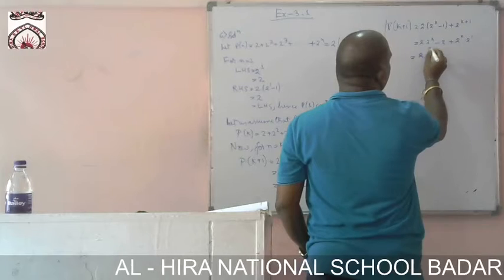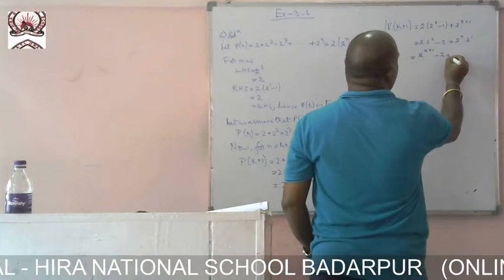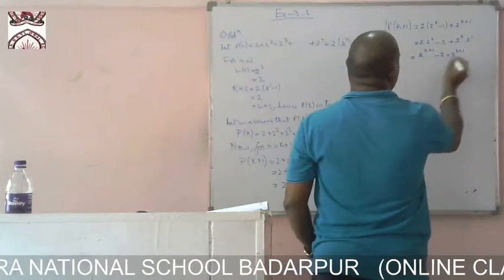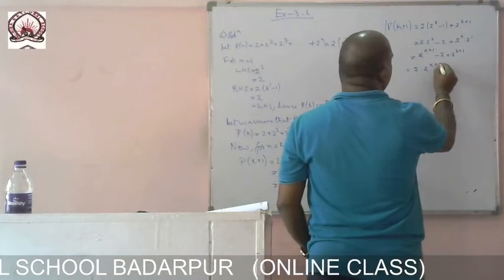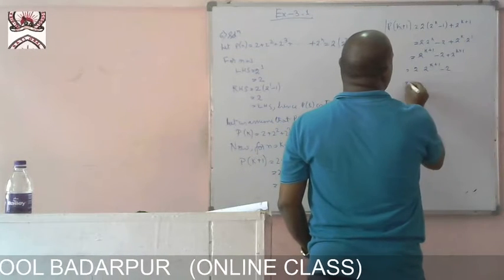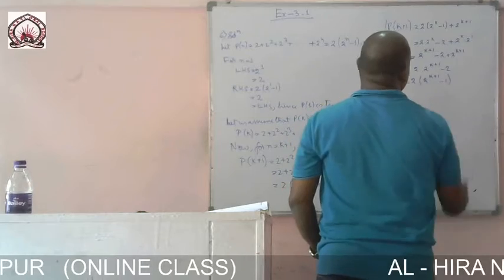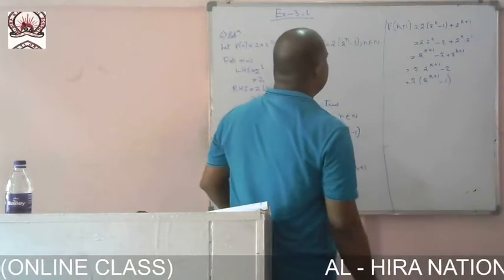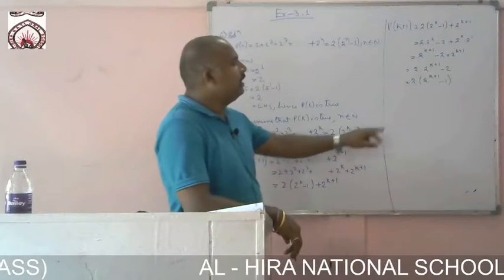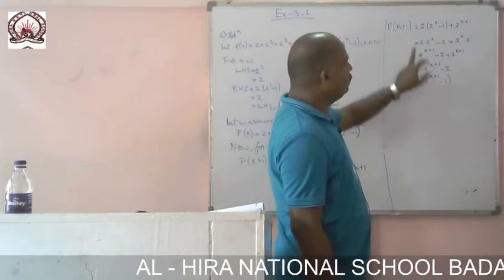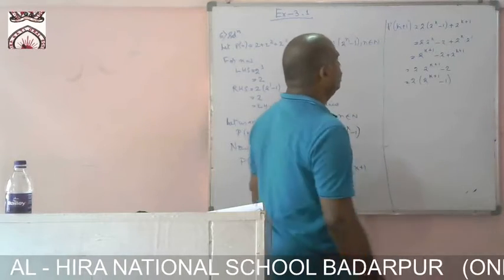This is nothing but 2 to the power k plus 1 minus 2 plus 2 to the power k plus 1. This is 2 times 2 to the power k plus 1 minus 2. We can take 2 as common, 2 into 2 to the power k plus 1 minus 1. It is the similar form of 2 into 2 to the power k minus 1. For P of k plus 1 we are getting 2 into 2 to the power k plus 1 minus 1.